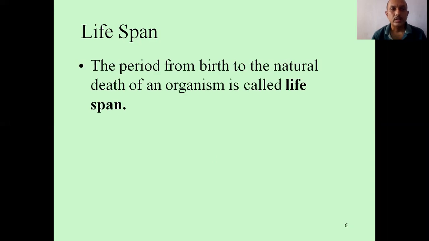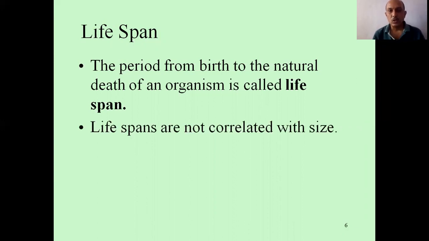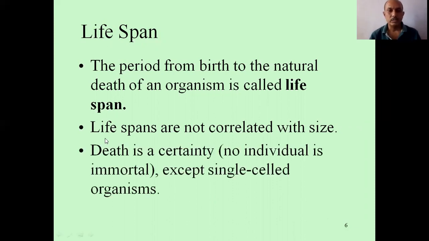Now, lifespan. The period from birth to the natural death of an organism is called lifespan. Lifespans are not correlated with size. Death is a certainty, that is, no individual is immortal except the single-celled organism. Any unicellular organism cannot die, because the same organism will divide and produce a new organism.